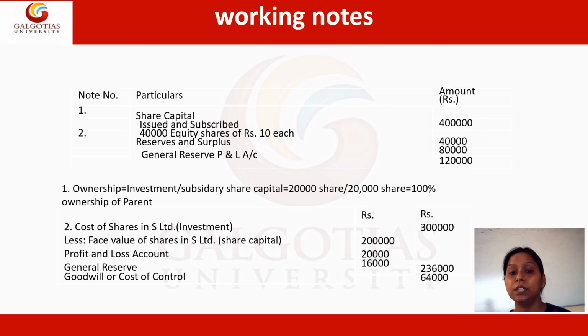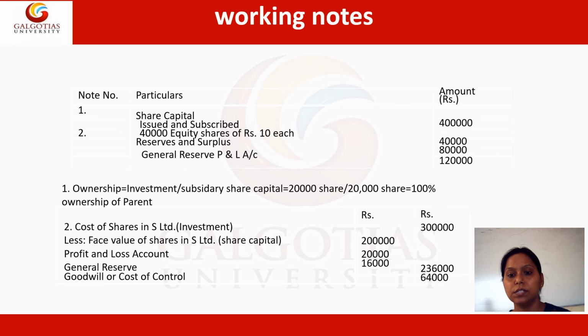It is 2 lakh rupees. Other things that also fall under the share capital of the subsidiary are the profit and loss of the subsidiary as well as the general reserves of the subsidiary, which also fall in while preparing the cost of investment. So we have received 2,30,000.